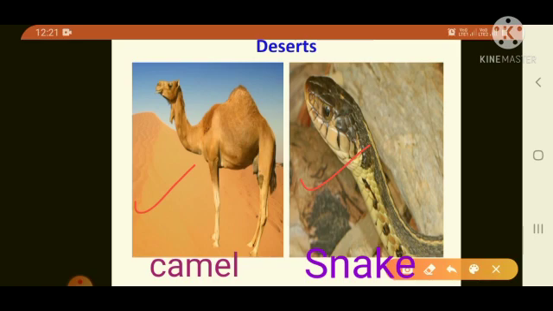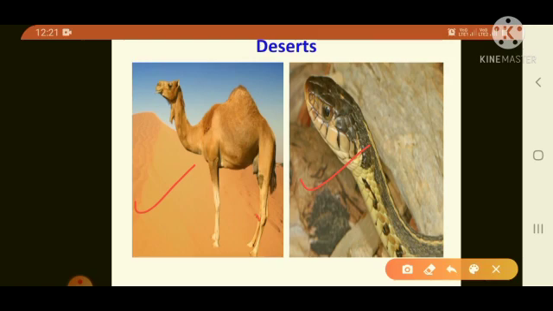Children, camel has a thick and less hairy skin so that it does not lose much water. Hump on its back to store food. Padded feet. See here children in picture. Padded feet to walk easily in sand. Okay, clear children?